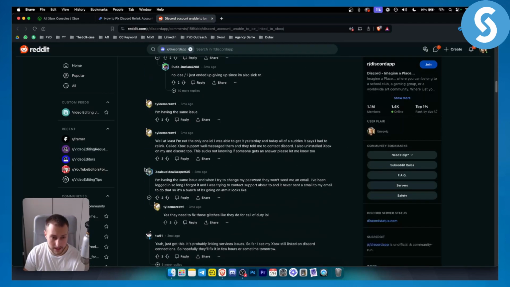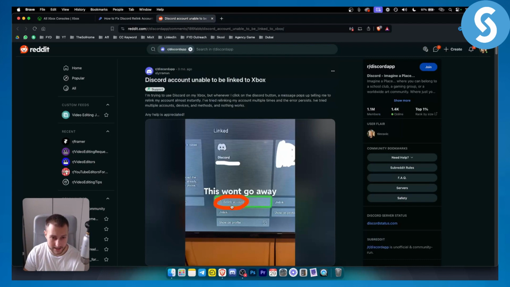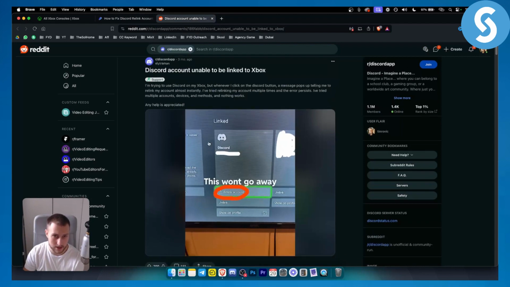Now, obviously, this is an extensive error that a lot of people have, as you can see on Reddit. This was 3 months ago, so yeah, this is pretty much how you can fix it.